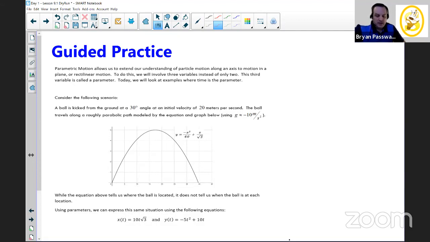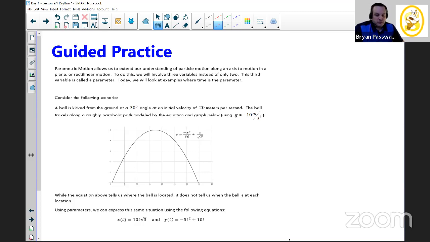And you'll notice that we're using a gravitational constant of -10 meters per second squared. That might bother some of us because it's not as precise, but if you're in AP Physics 1, you're probably familiar with using that rounded number for the calculations because it's still decently accurate and it lets the calculations become much simpler. So based on this information, you're not going to have to know how to come up with the equation, but the equation is y equals -x squared over 60 plus x over the square root of 3. That would be the equation that models this situation using our kinematic equations from physics.